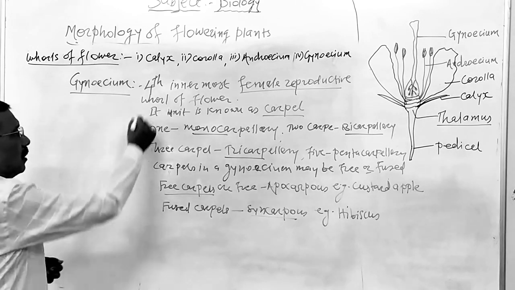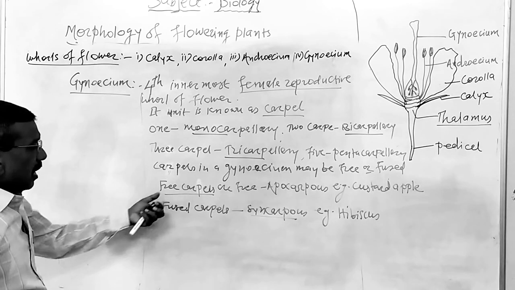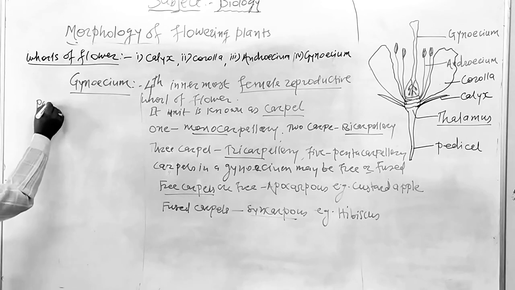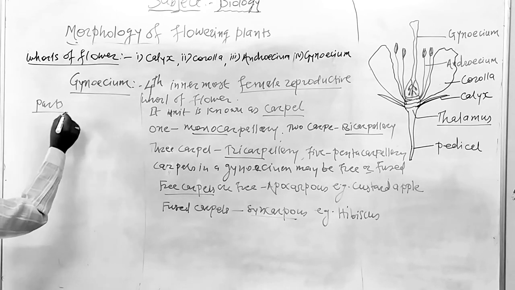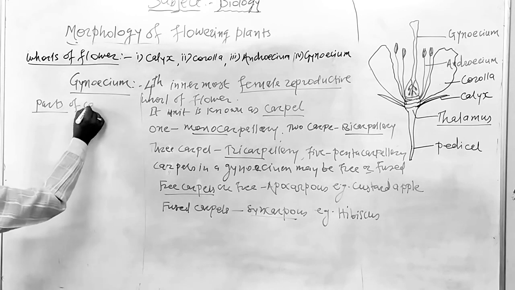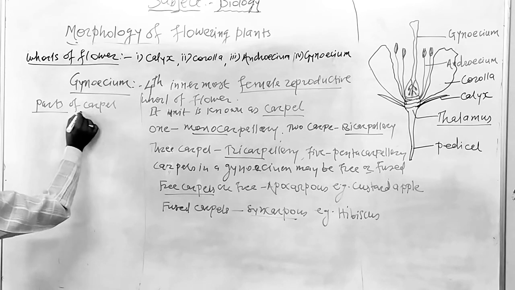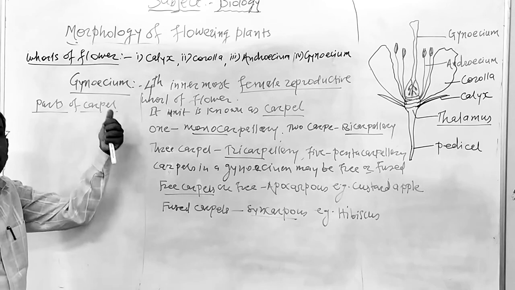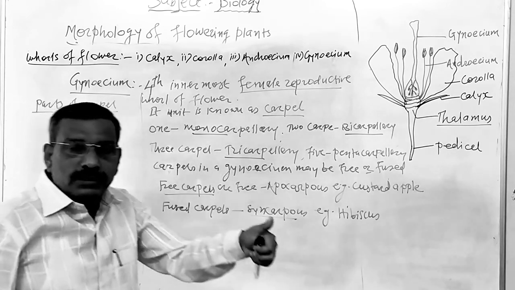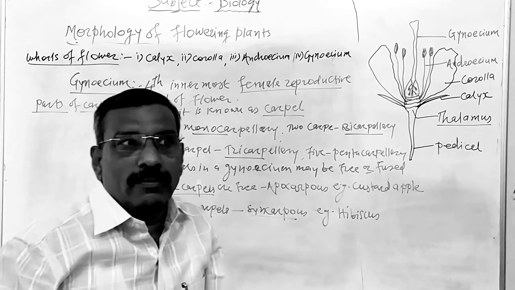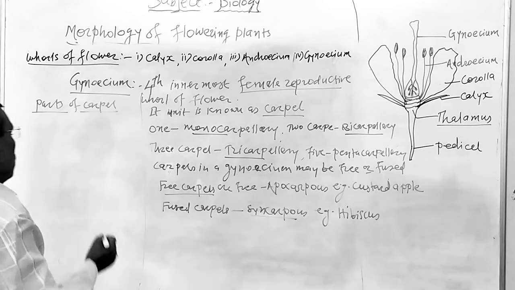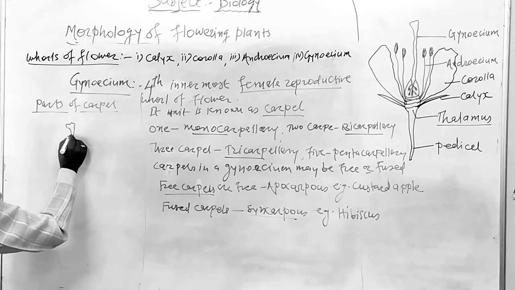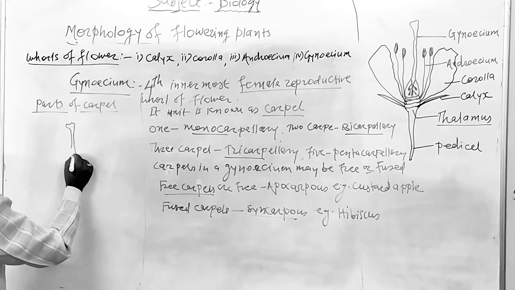Now the next one is parts of carpel. Likewise, in the last lecture we have studied parts of the stamen. Stamen is a unit of androecium. Now we are going to study parts of the carpel. What is carpel? Carpel is the unit of gynoecium. That carpel consists of 3 parts.